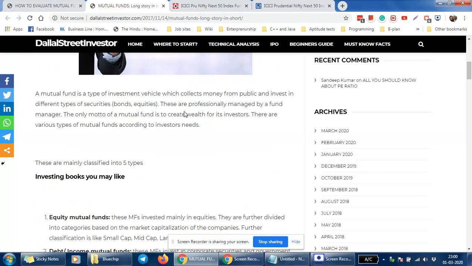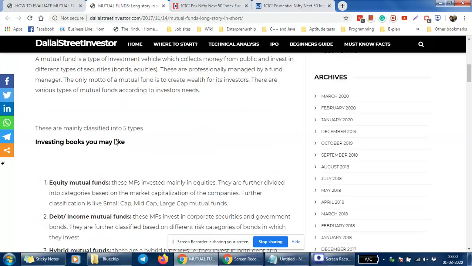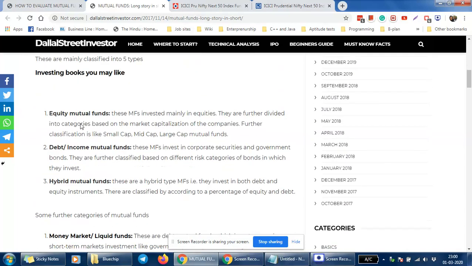First, we know we have a lot of mutual funds. Generally, two or three types of mutual funds are there. The one is equity mutual funds, which are directly linked with the stock market. Others are debt mutual funds, which are generally considered safe and give a fixed yield, known as interest rate, on a monthly or annual basis.